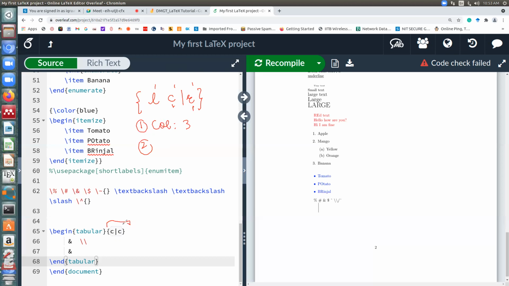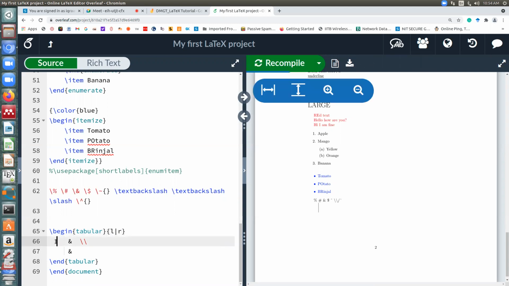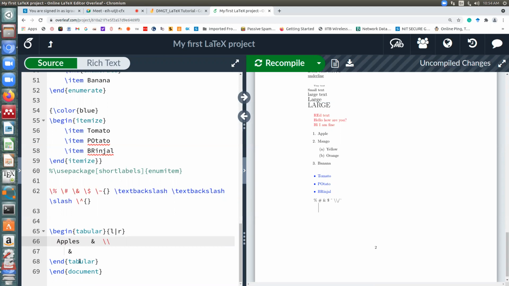Currently I have made it 2, so it will have just 2 columns. Let me just make a simple table. Let me put it, say, left and right. Then whatever content you want to write, you can write it here. So suppose I write apples. Apples will go in the first row, and when you want to move to the next column, put an ampersand, and suppose apples are green. So this becomes my first row.